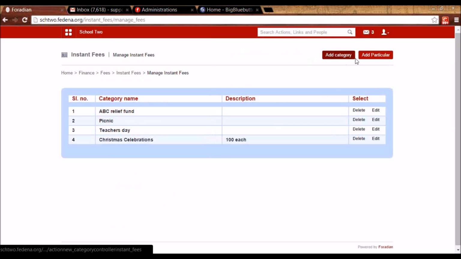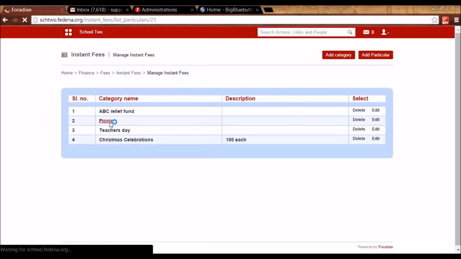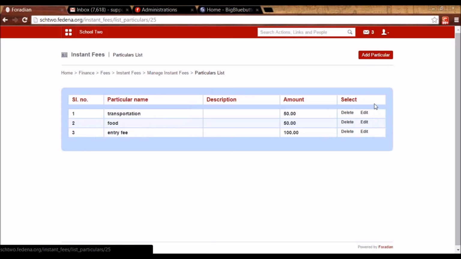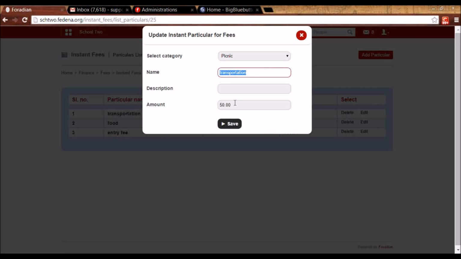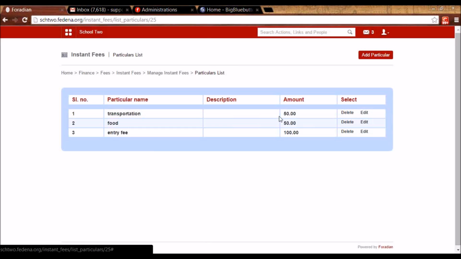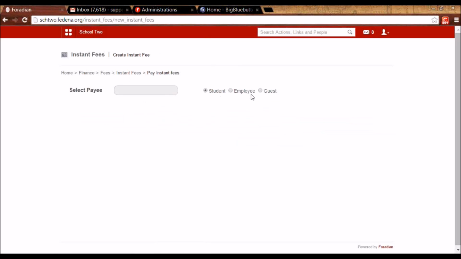So you have to click on add category and you will be prompted for the name of the category, like I've given picnic or trip. And when you click on it, you'll be asked to add particulars like this. So what is the category? You can select that. What is the name of the particular and how much amount is there? So the full amount here would be 200 for picnic. And this instant fee can be taken from a student, employee or a guest.